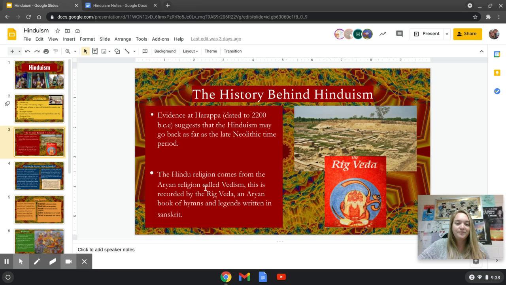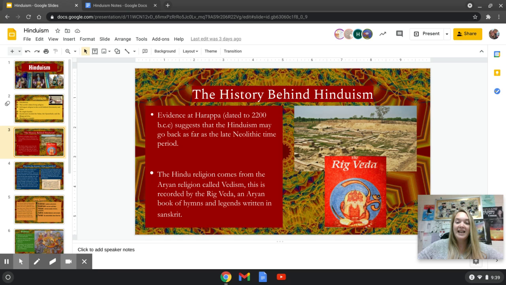The Hindu religion comes from the Aryan religion called Vedism. This is recorded by the Rig Veda. Over here is a picture of the Rig Veda. This is a book that was brought to India with the Aryans. This book has hymns. And if you don't know what a hymn is, that's like a song that you would sing at church. Like in some churches, you might have a hymn book or a hymnal. The Rig Veda had hymns and legends, and it was written in Sanskrit. Down here you can see in this box, it's an example of Sanskrit.